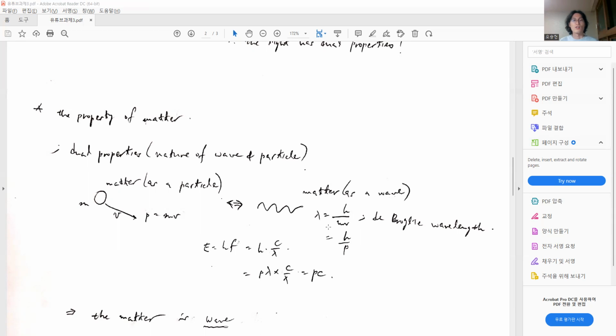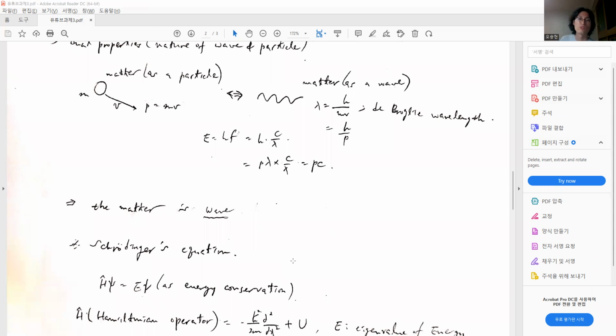And this matter as a wave has the velocity same as the light c, so this frequency f can be re-expressed by c over lambda. And as I said before, the Planck constant h is equivalent to momentum p multiplied by wavelength lambda. So this can be re-expressed by p lambda multiplied by c over lambda. So the energy is re-expressed by p multiplied by c.